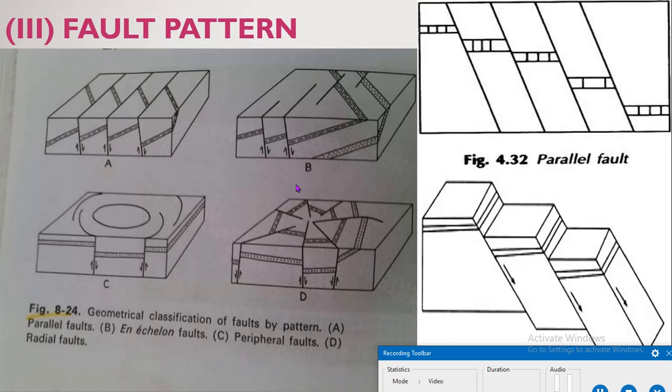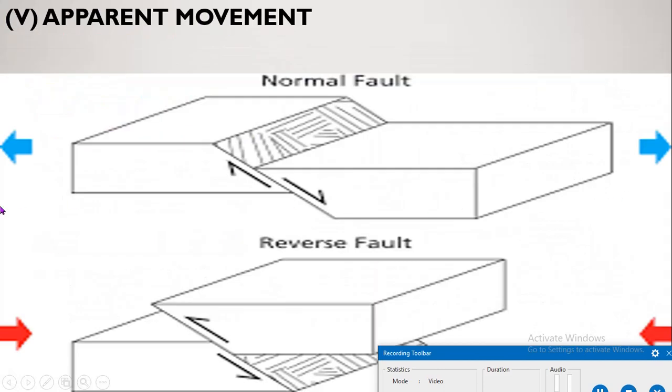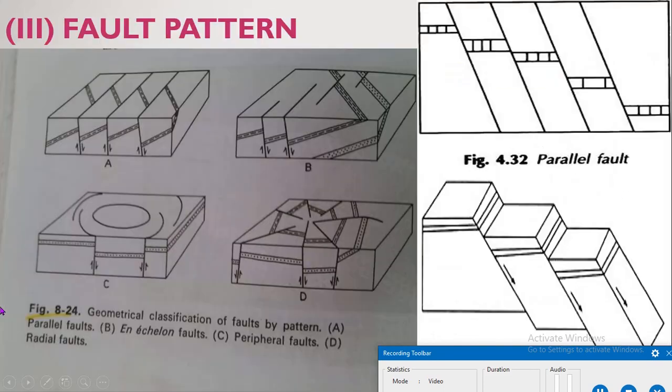Then en echelon faults. There are relatively short faults that overlap each other. In an en echelon fault, short faults are there and they overlap each other. So in fault pattern, all the faults are a series of faults.